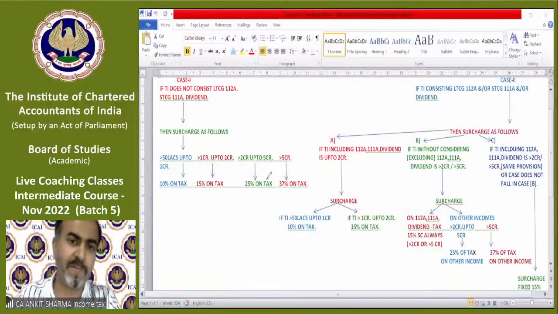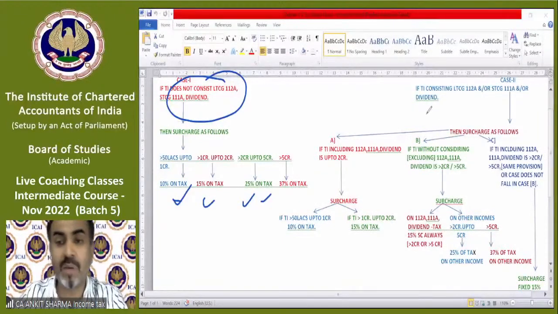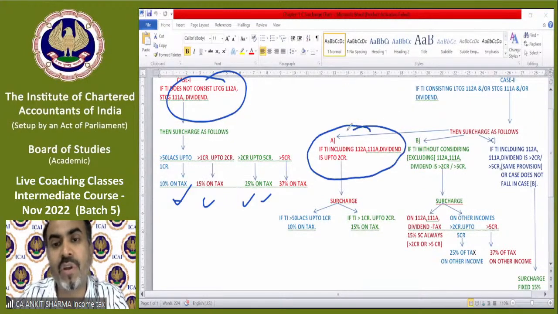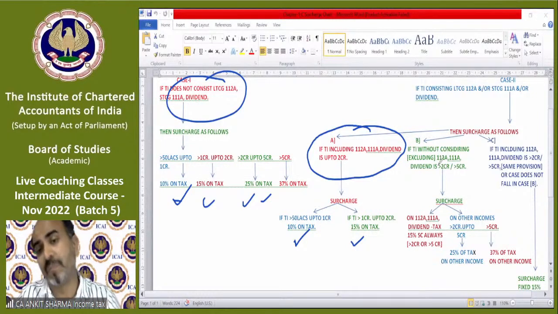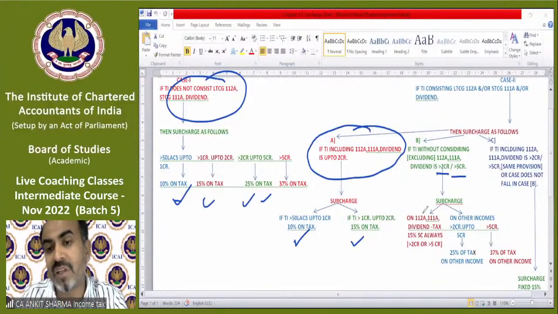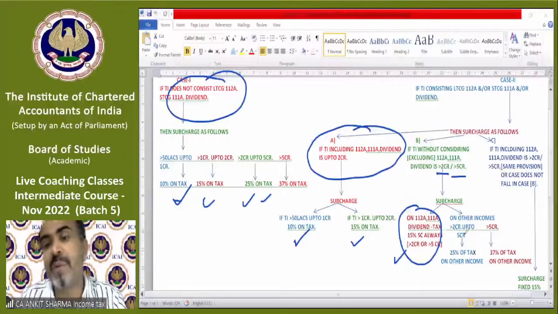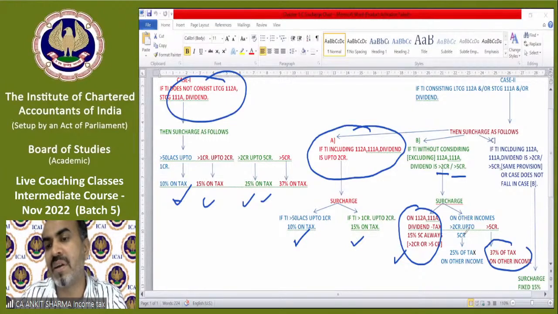So let's move on. If you do not have any income consisting of these three incomes, surcharge will be per the normal provision. If we have income including these special category incomes, and after considering them your total income is up to 2 crore, then surcharge will be 10 or 15 as the case may be. But if excluding these three incomes, my other income exceeds 2 crore or 5 crore, then surcharge on the tax on these three incomes will be 15%. But on the other income, it will be 25% if income is more than 2 but up to 5, and if exceeding 5, then surcharge will be 37%.